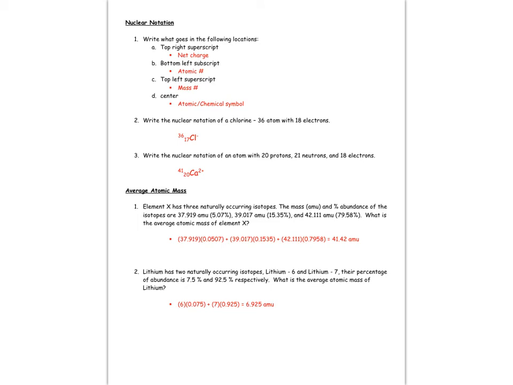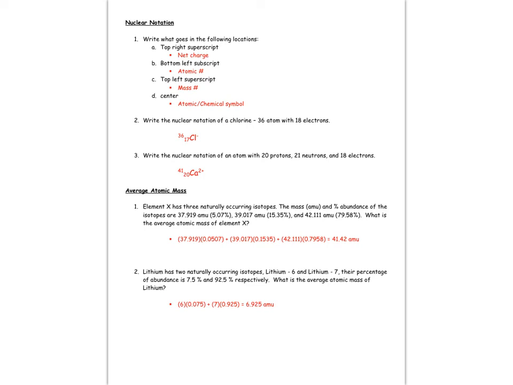Make sure you can calculate an average atomic mass problem. Average atomic mass, again, is all of your naturally occurring isotopes for that particular element and their percent abundances. So you have to take into account the percent abundance, or how frequently you find them.